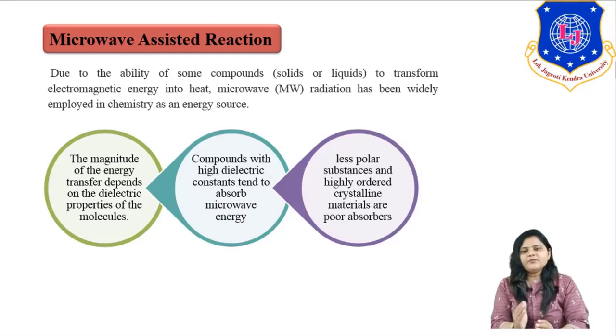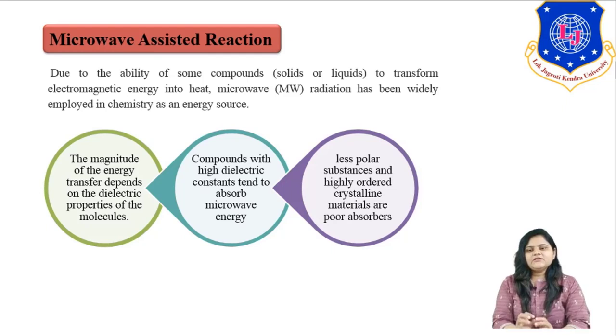So the ability of microwave reactions mainly depends on the properties of the reactant, or I can say its ability to absorb. The magnitude of the energy transfer depends on the dielectric property of the molecule.